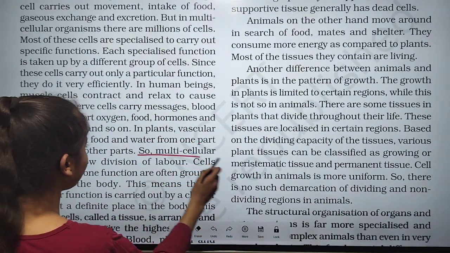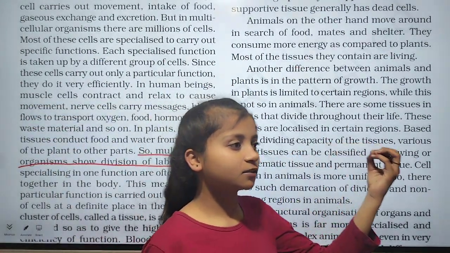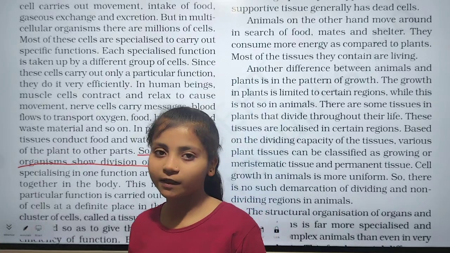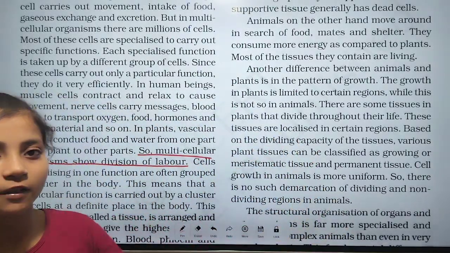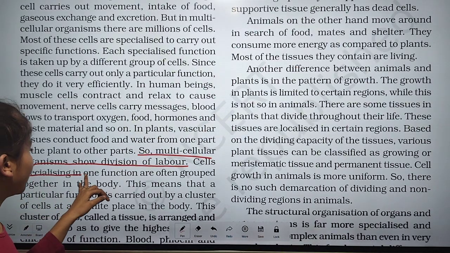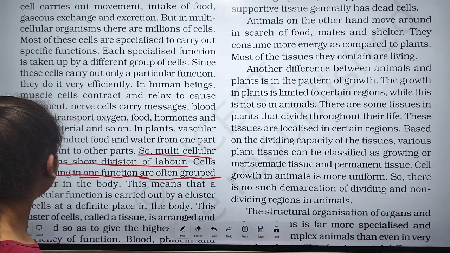So in multicellular organisms, there is a division of labour. Cells specializing in one function are often grouped together in the body.